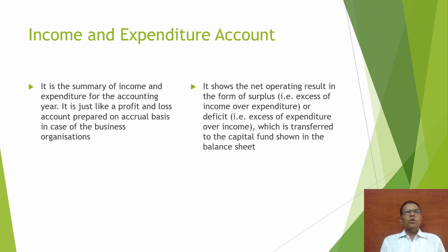So next, what is income and expenditure account? This is the second very important account in case of non-profit making organization. It is the summary of income and expenditure for the accounting year. This is particularly for that particular year, that is the current year. This is just like profit and loss account. It shows the net operating result in the form of surplus or deficit, which is transferred to the balance sheet.